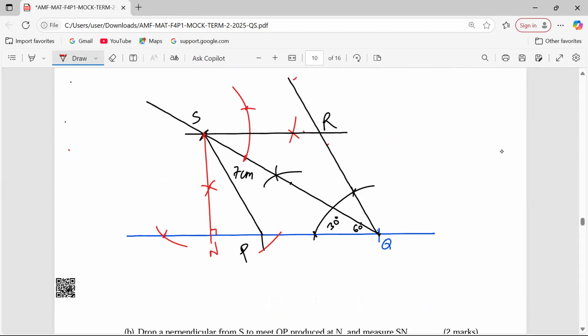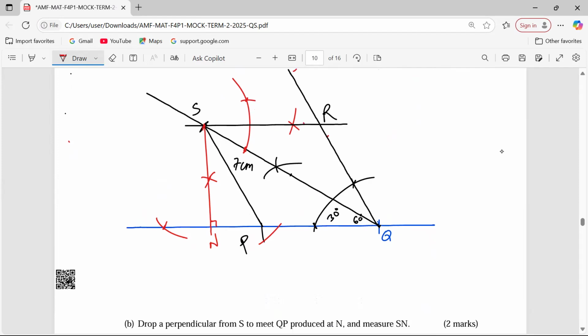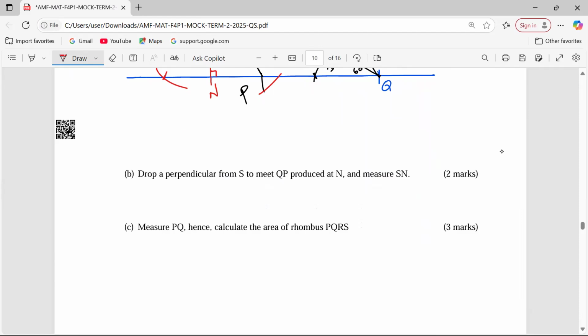So now we are advised to measure SN, which is exactly 6.6 centimeters. SN equals 6.6 centimeters. So that one is done. Then more instructions are telling us to measure PQ. Measure the length of PQ.